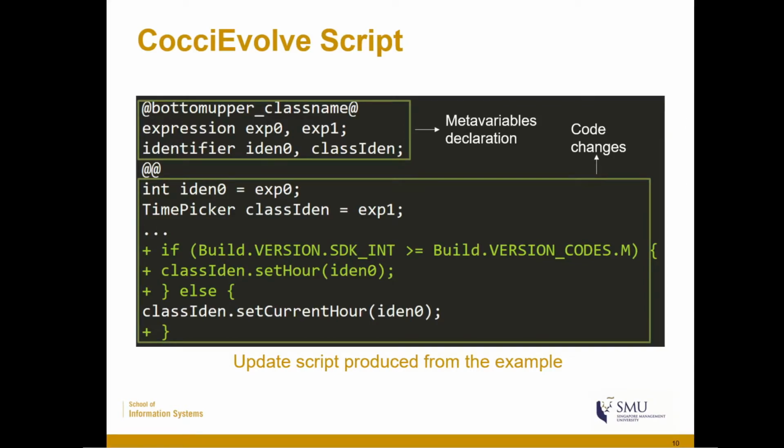So this semantic patch comprises two main sections: the meta variable declaration and the change to be made in the source code. The meta variable will automatically match to the actual program elements based on the declared types of the meta variables. The change to be made is written in a fragment of Java language, in which the line starting with the plus annotation defines the code that should be added, and the lines without the annotation add context to the semantic patch. Next, I want to show you an example of the transformation process for the target file.